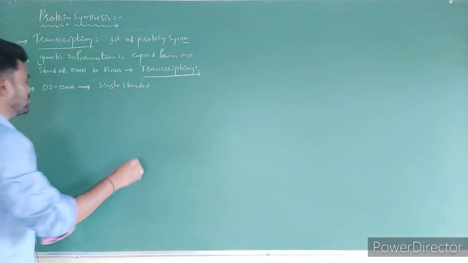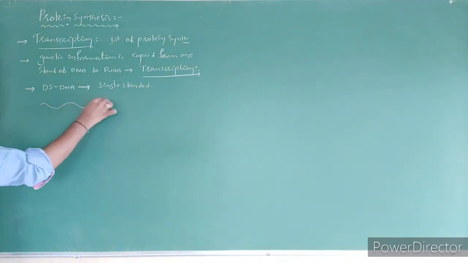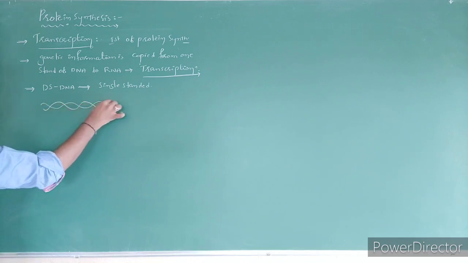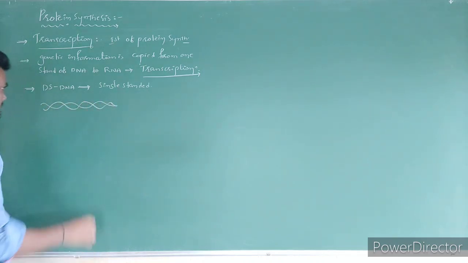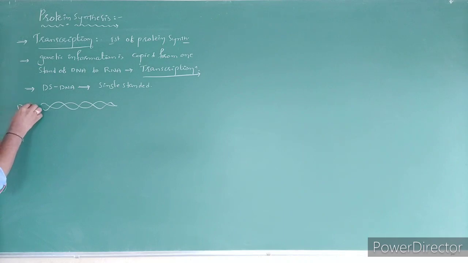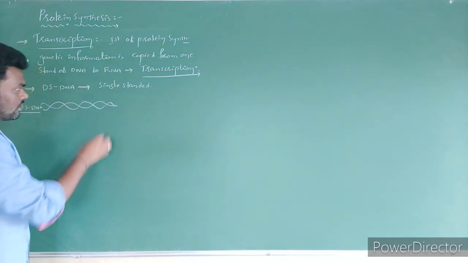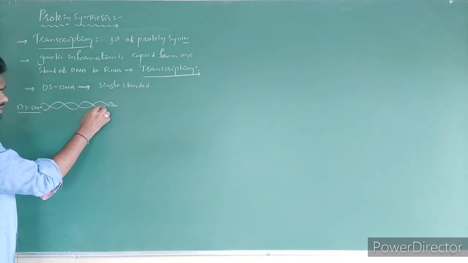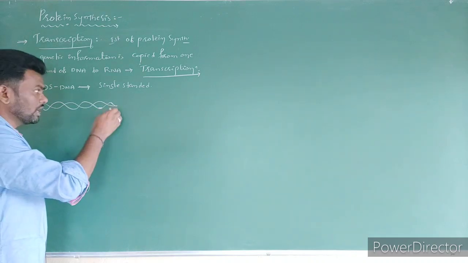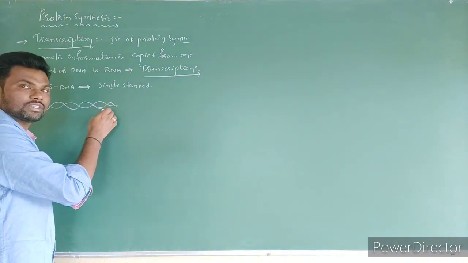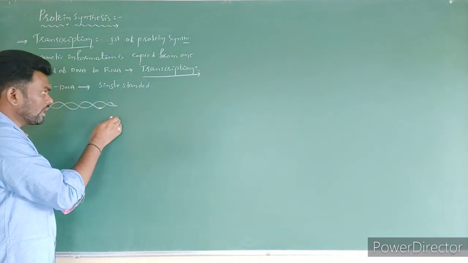Right? For example, here this is the complete length of the DNA. This is a double stranded DNA, dsDNA. So in this complete length, some special sequence is there. This special sequence is going to code for one protein. Such a protein product is needed by the cell. Then what happens?